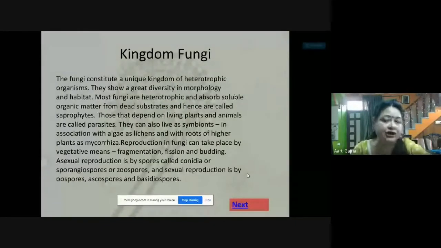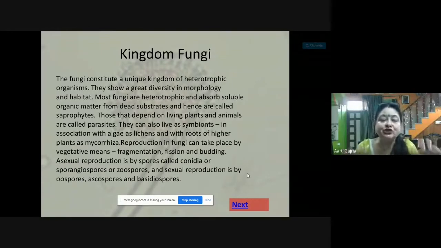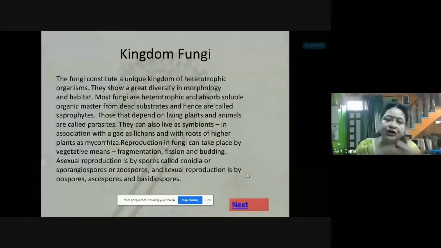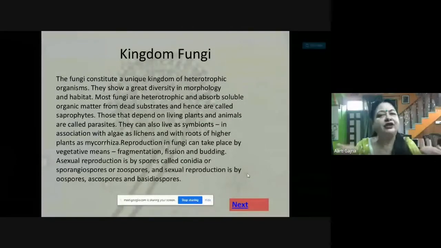In asexual reproduction, there are special structures which are formed in a special body, and that body is called sporangiophores. So sporangiophores are the thing where the sporangia are there, where the spores are formed. And these spores can be called conidia. They are zoospores, they are sporangiospores. The names are different in different classes of the fungi.